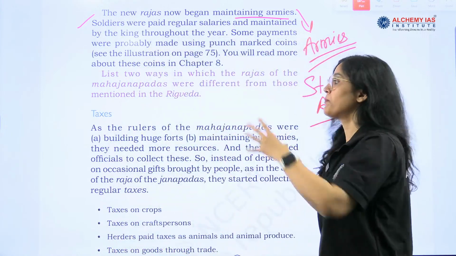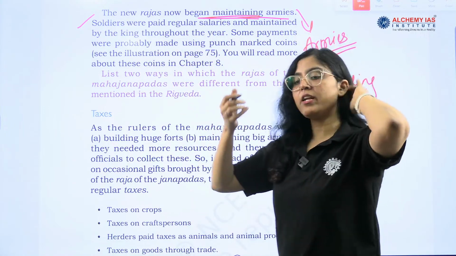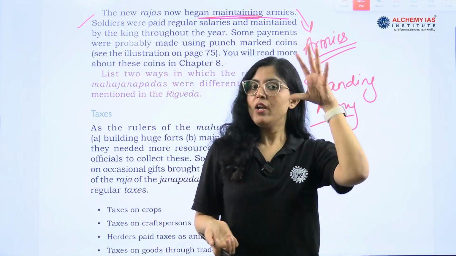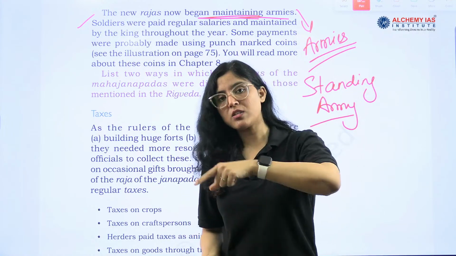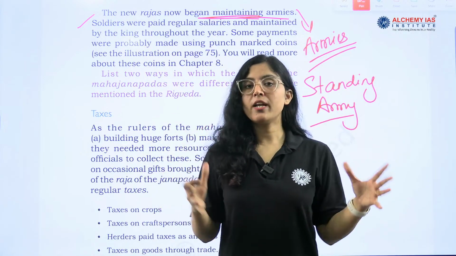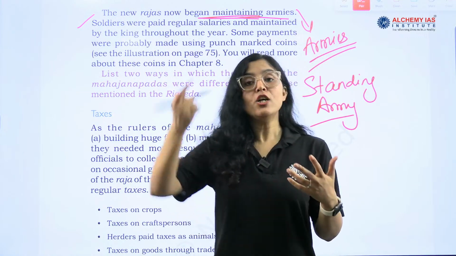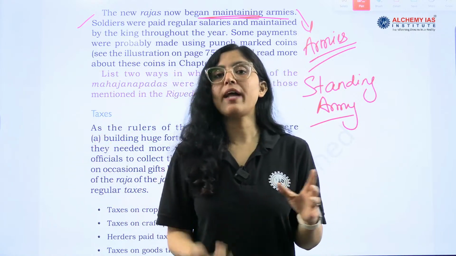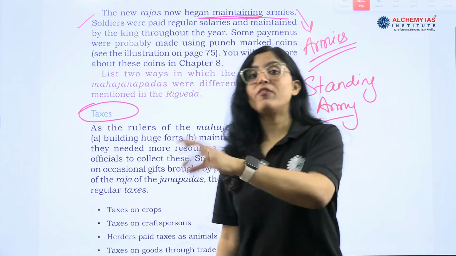During the Mahajanpadas. So they started maintaining army, and now see, very important concept it is, when there is demand, there is supply. So maintaining an army needs what? Resources. Resources in terms of what? These people who are being employed to fight for the territory or the area, they will be requiring food, they will be requiring money, salary, right? So now taxes, not voluntary but mandatory taxes will be getting collected, right? So tax system will be evolving now, okay?